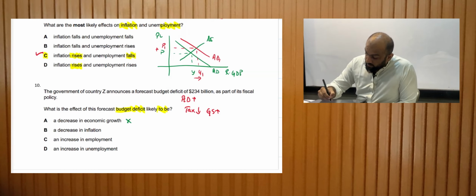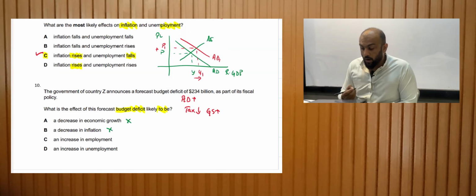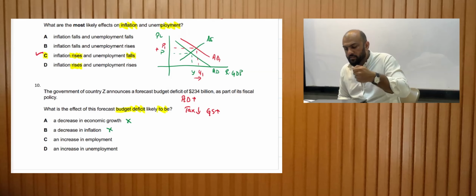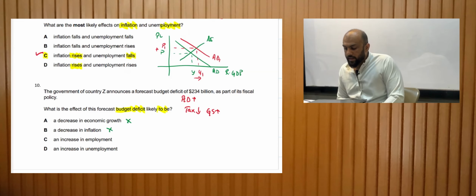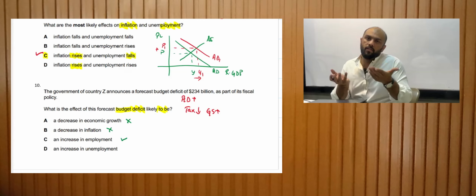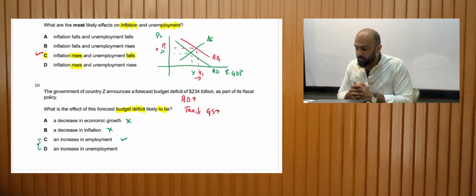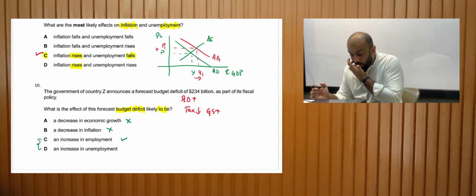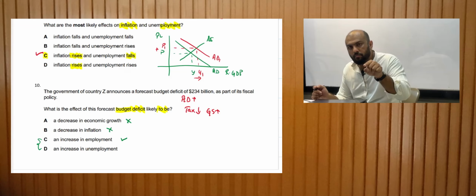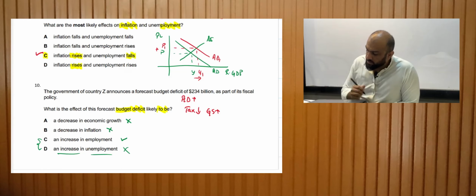Economic growth would decrease. Now this is incorrect because economic growth would increase. Decrease in inflation, incorrect. Why? We see the graph above us and we see that the inflation is going to increase. An increase in employment. Now this is correct. Why? Because unemployment is going to fall and the employment is going to increase. Now you can see C and D, they're just opposites. Increase in employment means fall in unemployment. Over here it's saying increase in unemployment, which is incorrect. Hence, C is the right answer.